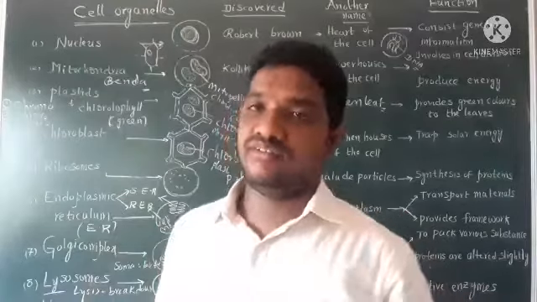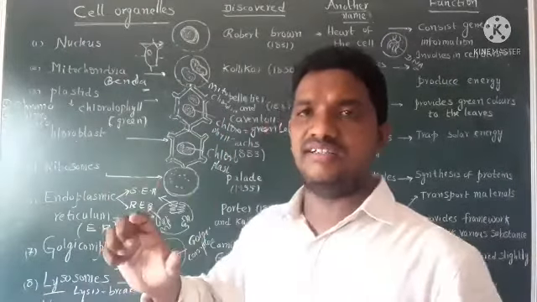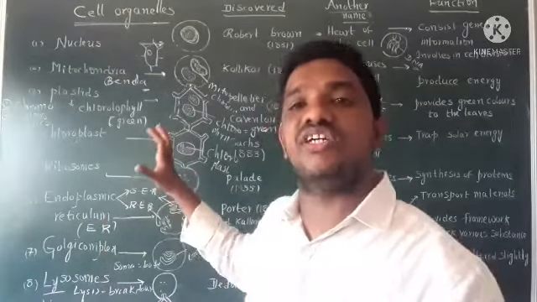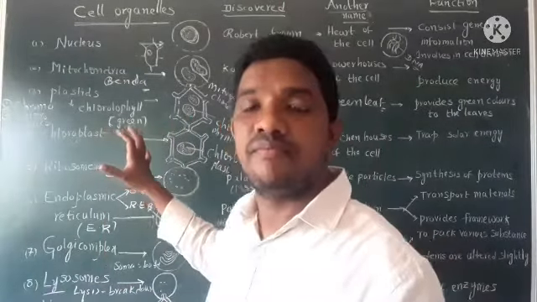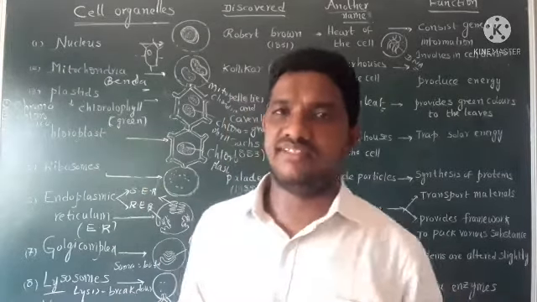These are important main cell organelles which are present inside the cells, either plant cell or animal cell.